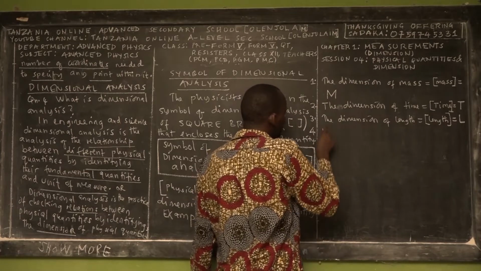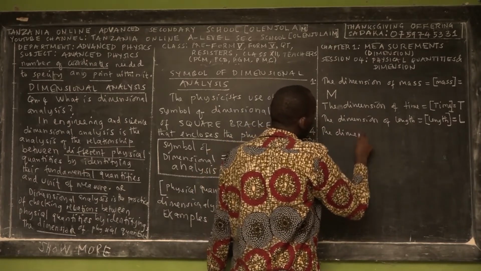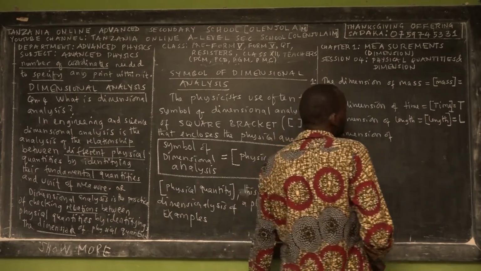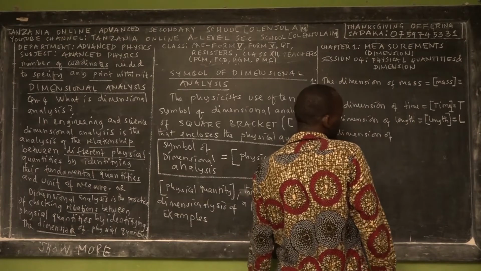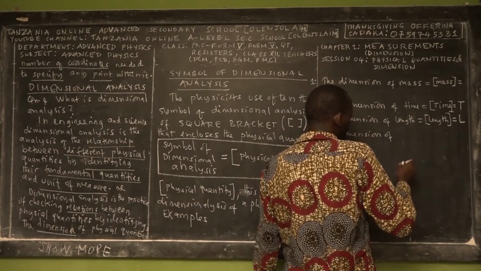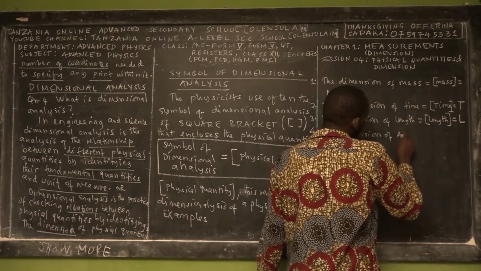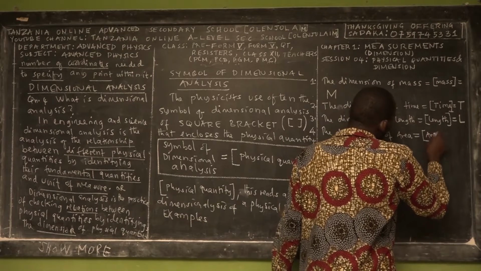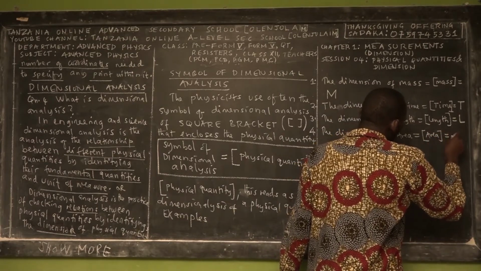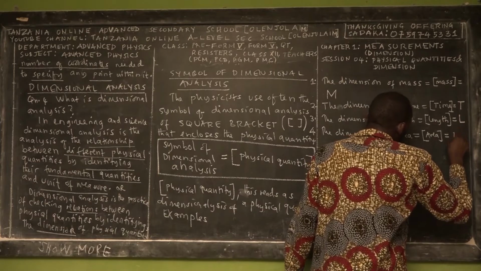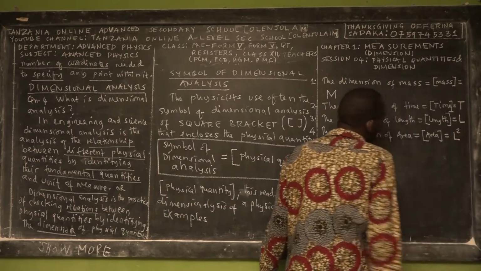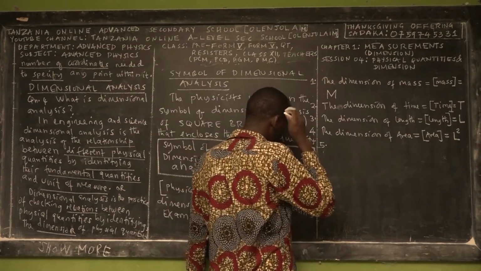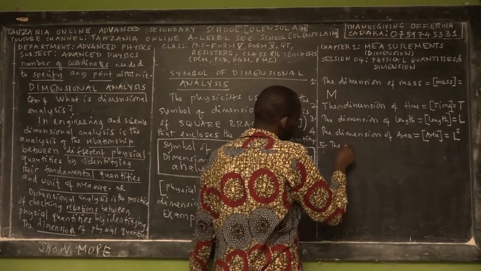You want more examples? For example, the dimension of area, which is a relative physical quantity, which I will teach you, is equal to the dimension of length squared. This is because area is always a product of two sides of the geometrical figure, for example a square. Number 5.